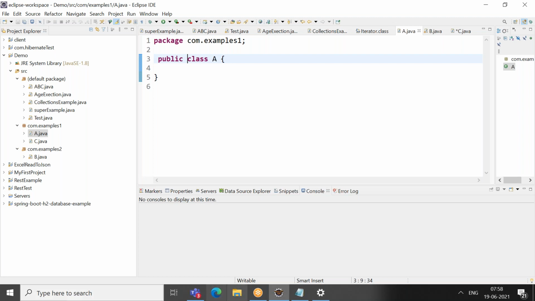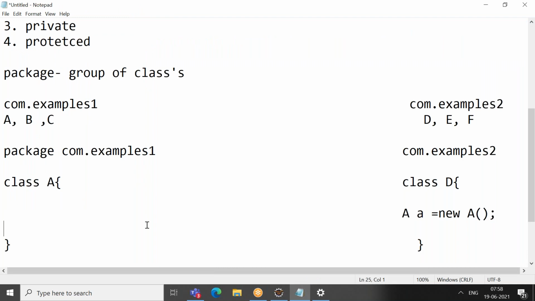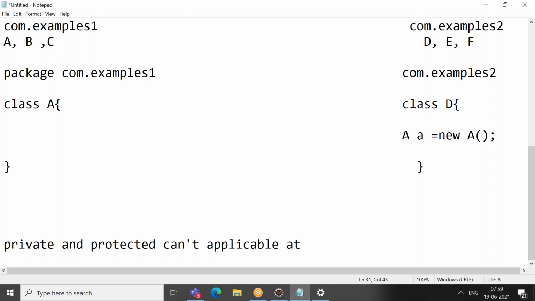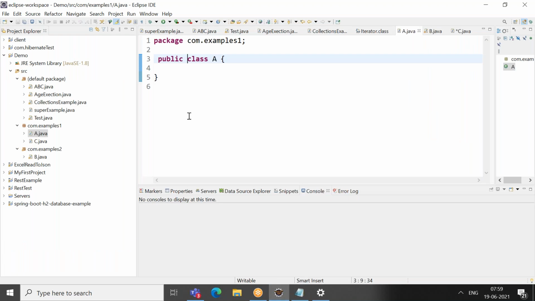So private and protected are not applicable at class level. If I try to keep private or protected at class level, it should show me an error. So you see.